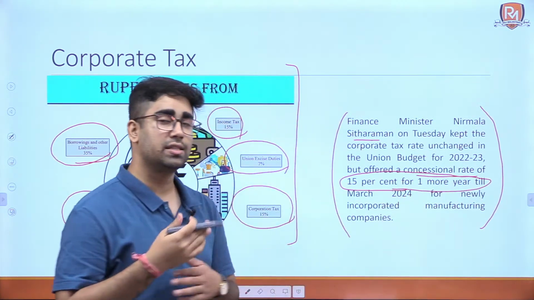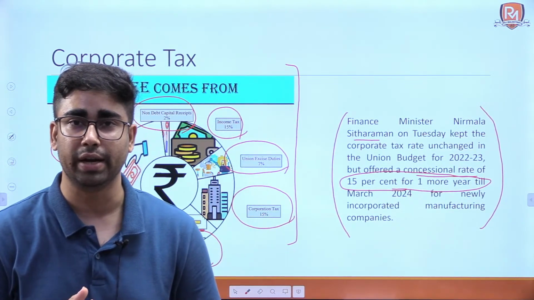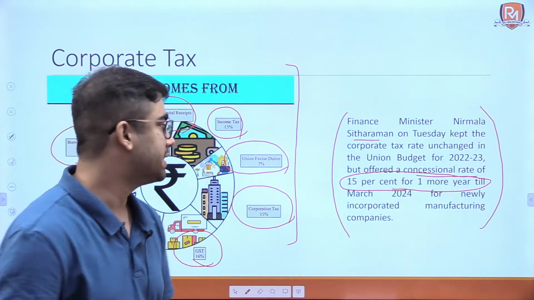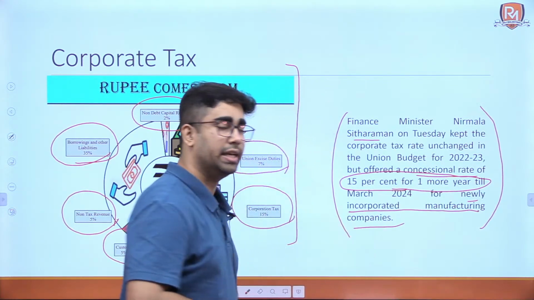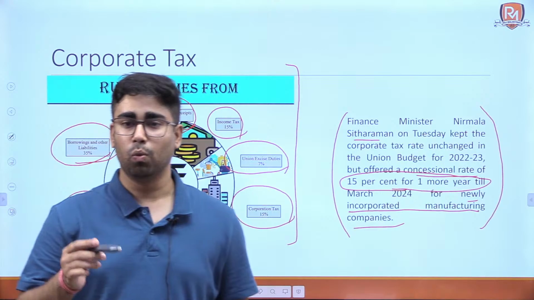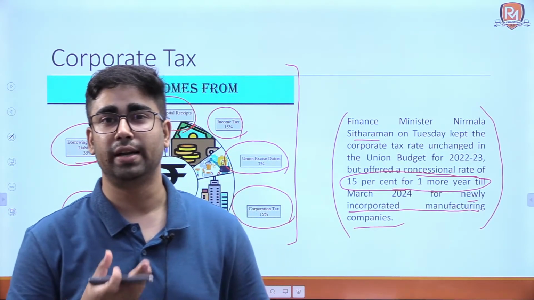So there is a concessional rate of corporate tax that is being offered to those manufacturing units that are being freshly set up, for newly incorporated manufacturing companies. Now what according to you can be the reason behind offering this concessional tax rate?